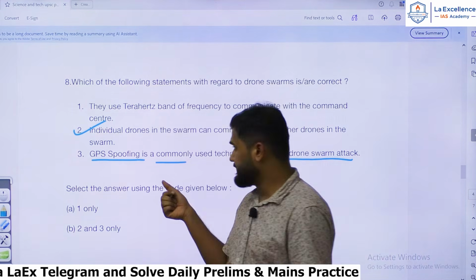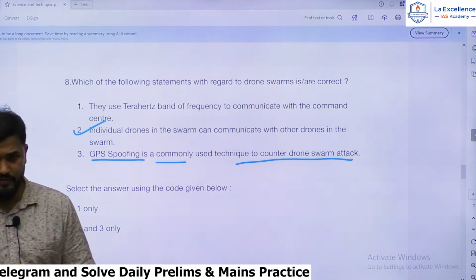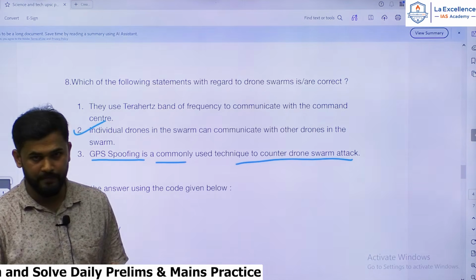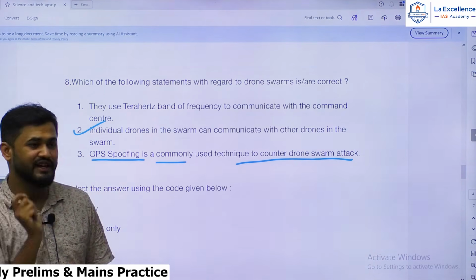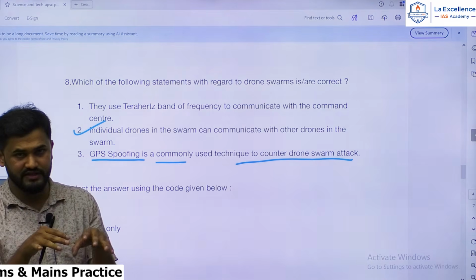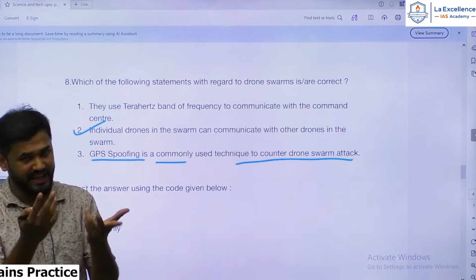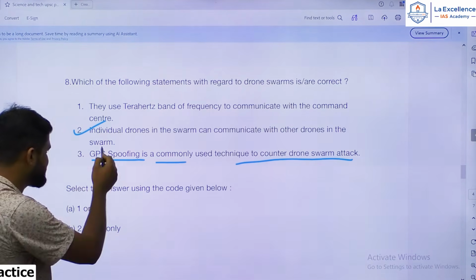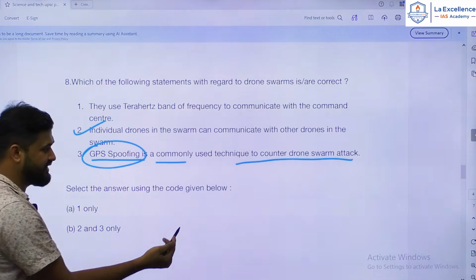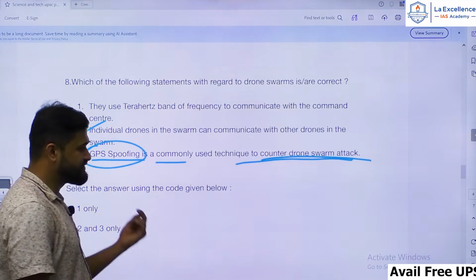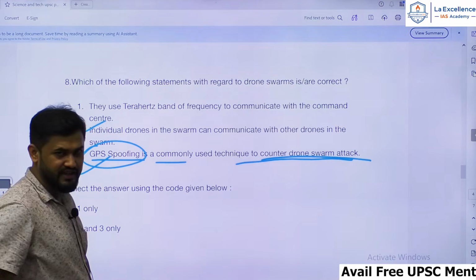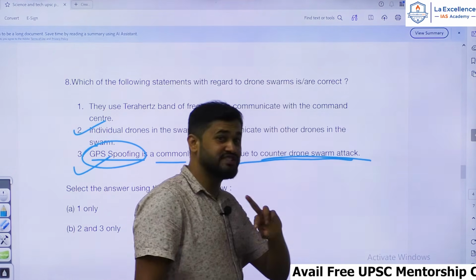Most drone swarms and any drones use GPS. So by using enemy radars, if you send wrong data to these UAVs, then their entire mission can fail. GPS spoofing is commonly used to counter drone swarm attacks, and this is much easier compared to jamming.